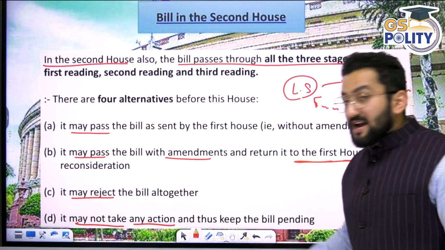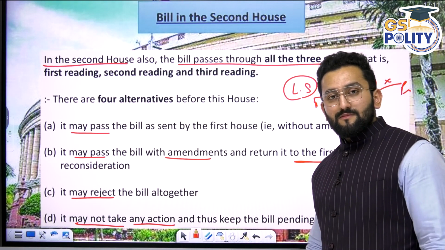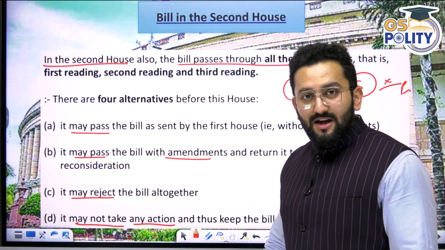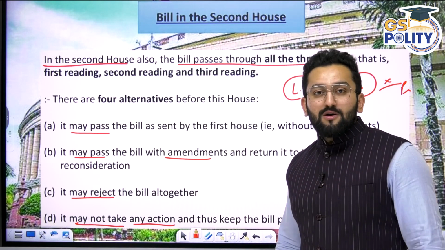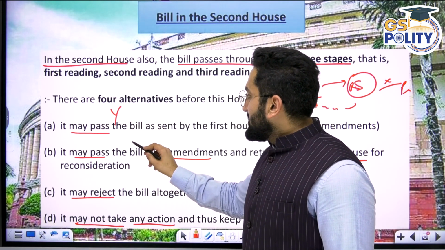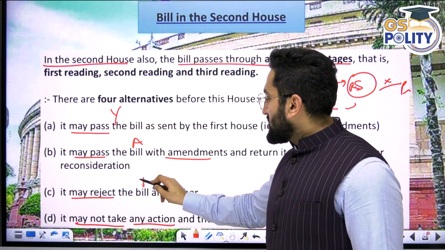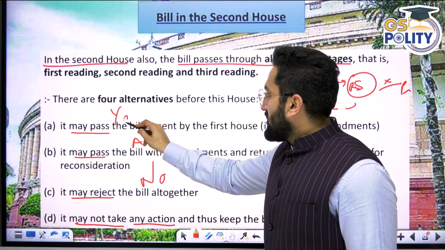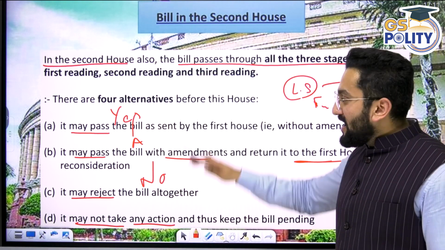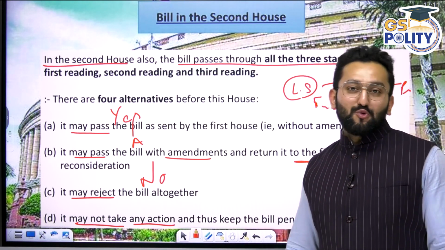It may not take any action. We have not said yes, we have not amended, we have not even said no, we are not doing anything. So here you are having yes, here you are doing some amendment, here you are saying no, and here you are not doing anything.